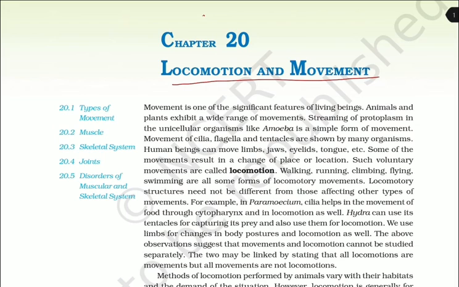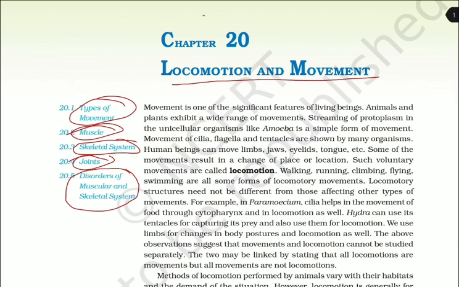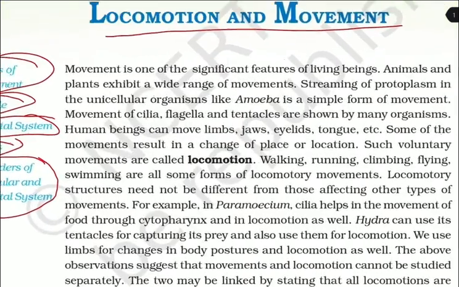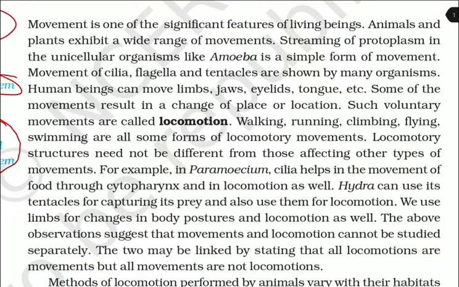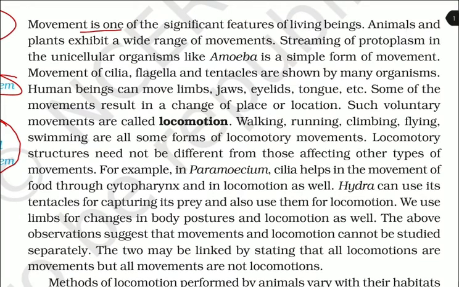Locomotion and movement. In this chapter, we will read about types of movement, muscles, skeletal system, joints, and disorders of muscular and skeletal system. Movement is one of the significant features of living beings. Animals and plants exhibit a wide range of movements.